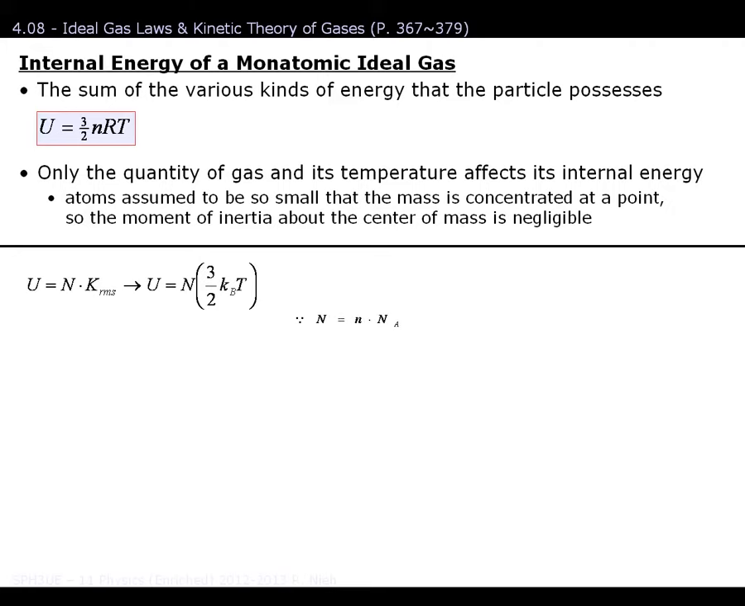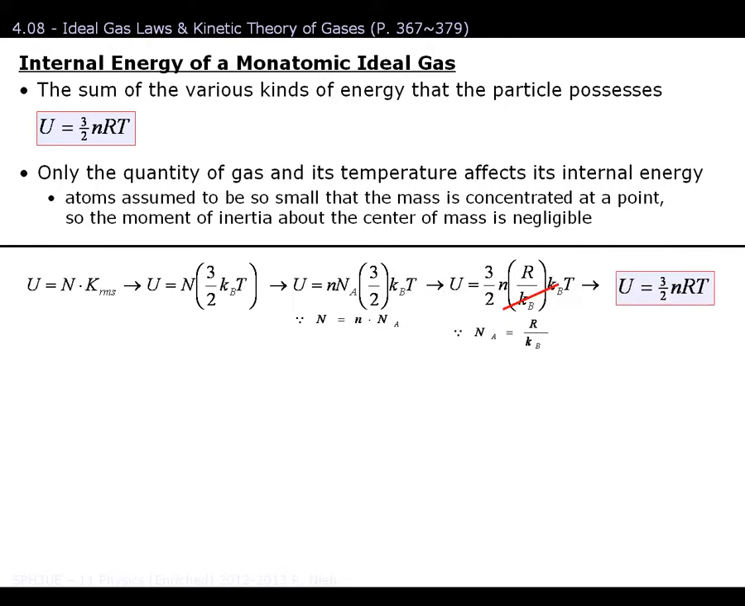We'll get rid of Boltzmann's constant and convert it into Avogadro's constant, and then we finally arrive at the equation that was listed above. Again, you don't need to know how to derive this equation, but know that this equation is used to describe the internal energy of a gas in a container. You don't need to derive the equation. All you really need to know is that the quantity of the gas and its temperature are the only two factors that affect its internal energy.